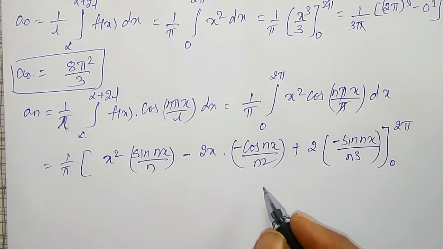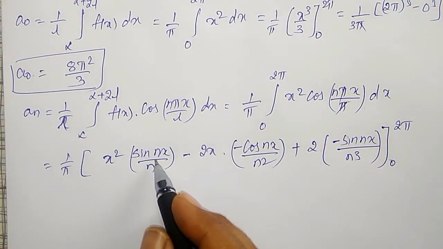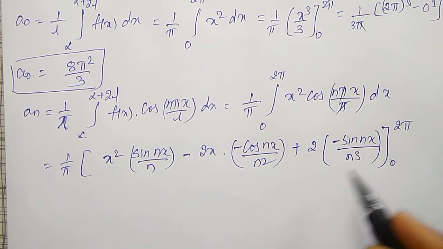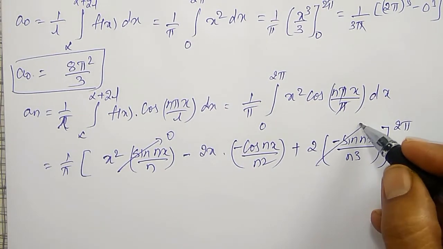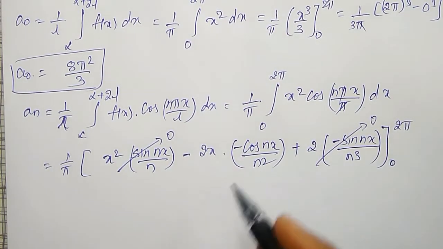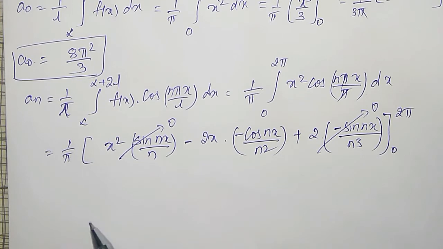Again for 0 to 2 pi, sin 2n pi and sin 0, for both upper limit and lower limit, this term is going to become 0, as well as this term also going to become 0. Only for this term I have to substitute both upper limit and lower limit.